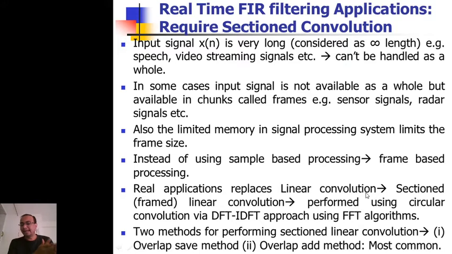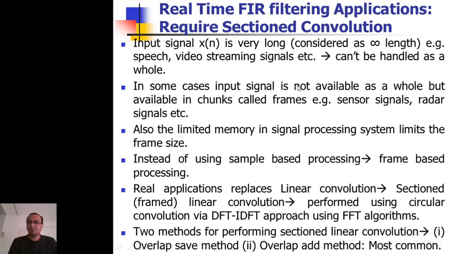Remember, when we pass any signal x[n] through the filter, it is always a linear convolution. But we want to perform it using circular convolution, via the DFT-IDFT approach and using FFT algorithms, right? Right now we are taking the circular convolution as a matrix multiplication. We can easily do it using the indirect method, DFT-IDFT, if we use FFT algorithms, and that is practically done because FFTs are easier to implement inside digital hardware, particularly in a DSP processor. So right now we concentrate on doing a linear convolution using circular convolution, and we have seen we have to do proper zero padding to obtain the same answer as linear convolution using circular convolution, right?